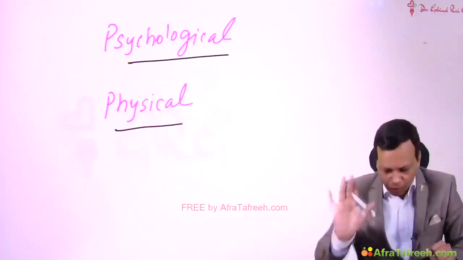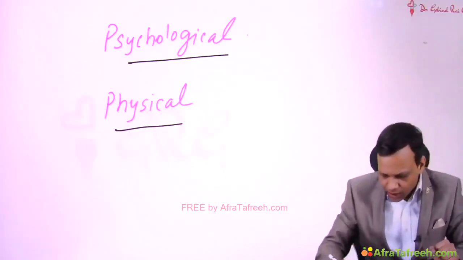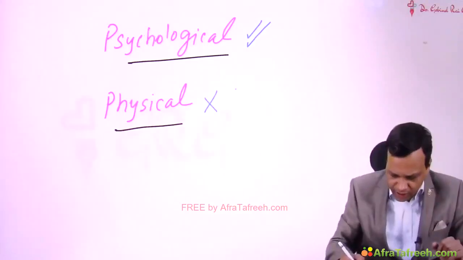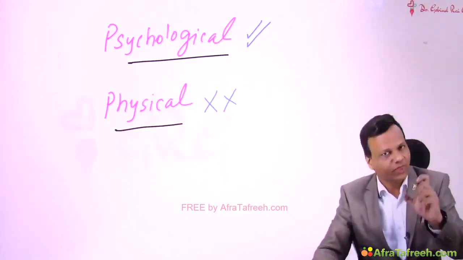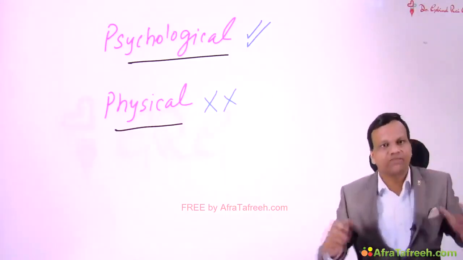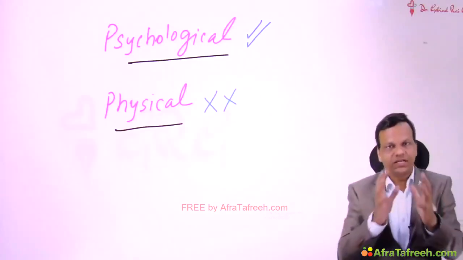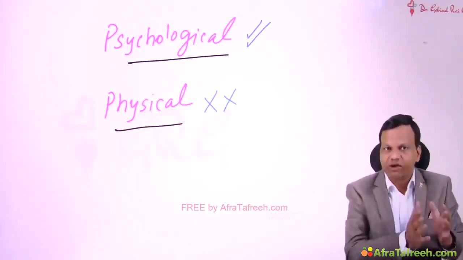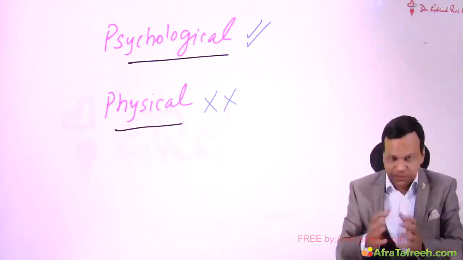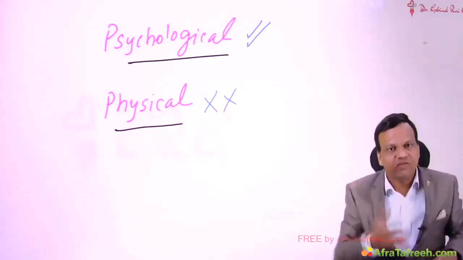Okay? Now disulfiram is indicated only in psychologically dependent patients. It is contraindicated in physically dependent persons. The reason being, if we give disulfiram to a physically dependent person, what will happen? If the person drinks alcohol, the person will develop a disulfiram-like reaction. So all those problems will occur. And if the person does not drink alcohol, the person will develop withdrawal symptoms.